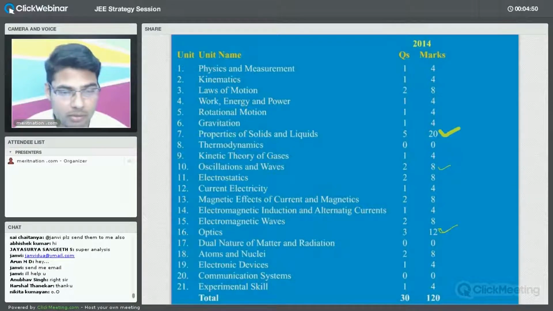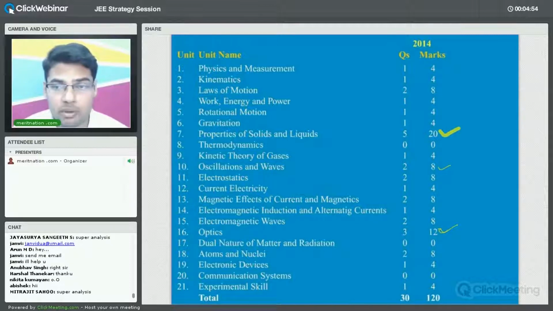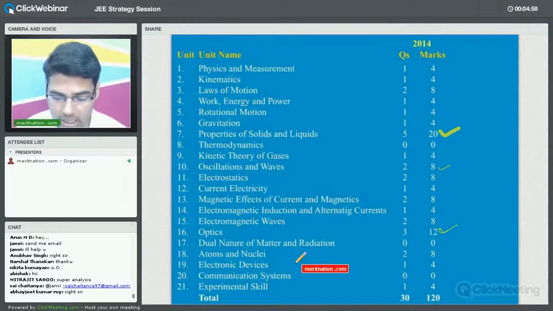Then we'll try to compare it. Fine. So now just try to see that as far as communication systems and electronic devices are concerned, in recent years, basically from 2010 to 14, the questions from these chapters are negligible. So even if you ignore these chapters, not much harm will be done as far as your score is concerned.